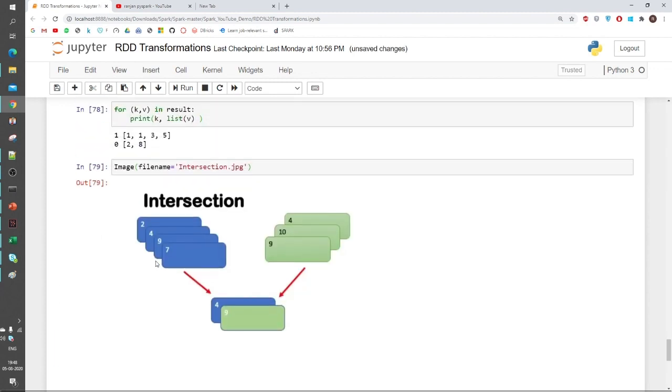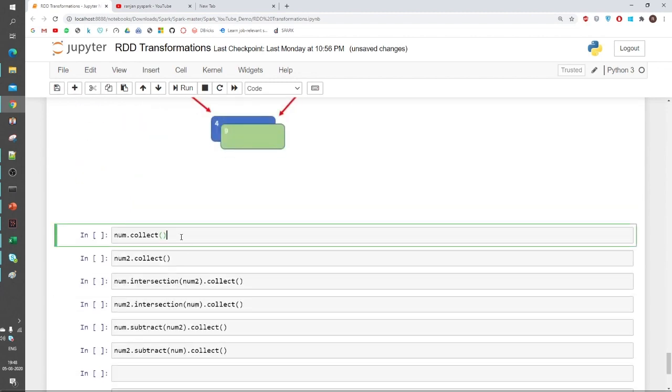Now is intersection. Intersection is just whatever the common elements are. What is the common element that exists in both RDDs? So here it is 2, 4, 9, 7, here it is 9, 1, 0, 4. So it would be 4 and 9. That would be common. I will show you how we apply it.